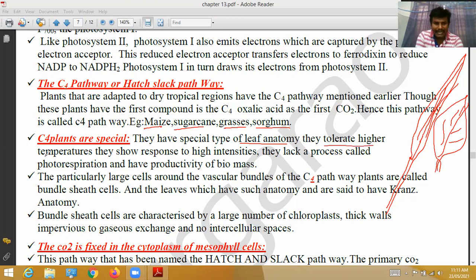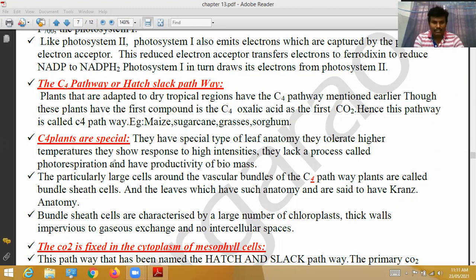C4 plants can tolerate high temperatures. They respond to high intensities, meaning an excess amount of light. Some plants cannot respond if more and more sunlight falls, but C4 plants can respond to high intensities of light. They lack a process called photorespiration.